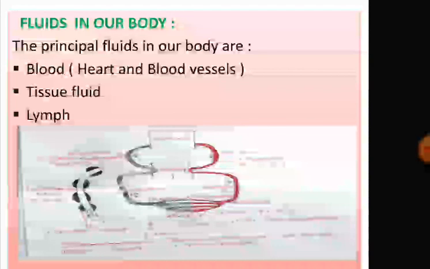Next is a diagrammatic representation of blood and lymph circulations. Now, it is clear from the diagram that the blood in our body circulates in a closed manner through the blood vessels. You can see the red part and then there is a black part. So, black means deoxygenated blood and the red one is oxygenated. So, the oxygenated blood comes to the heart from the lungs by vein. Then from the heart, it goes through arteries and reaches the blood capillaries.